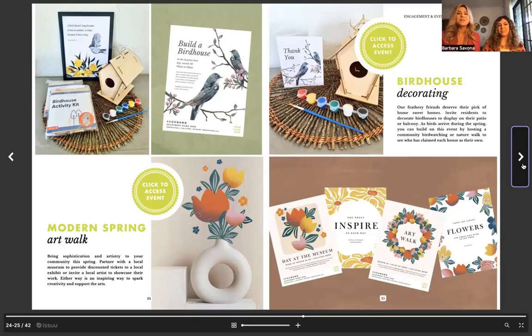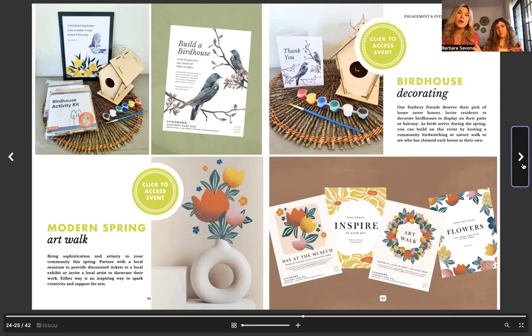Okay, so this one is probably one of my favorites. The birdhouse and the modern spring design that Autumn created, they're just gorgeous. Our illustrator Autumn actually designs these, hand draws them. And this one's so cool. We kind of wanted to do a play off of a Picasso. And what we thought is, a lot of you live near the art district or museum district, and this is a way to get residents that are interested in art involved.